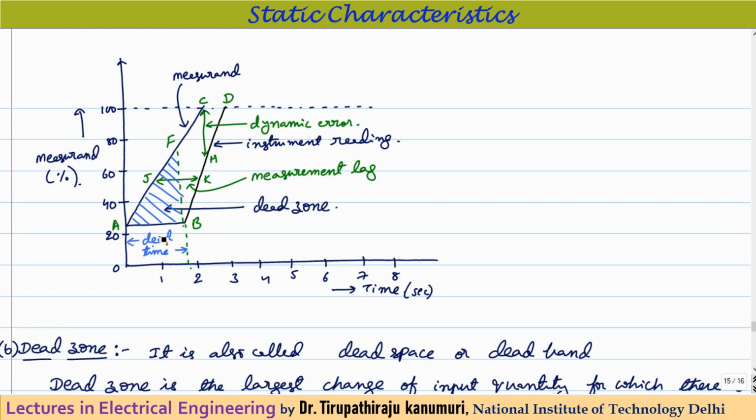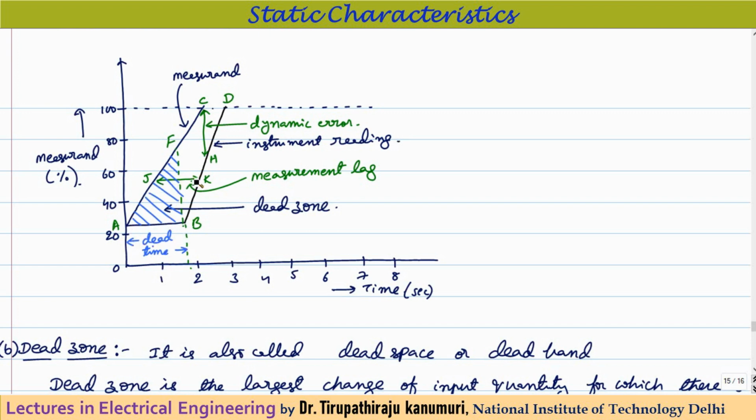Initially it takes more time because of the friction. You can see this point AB. When the input starts changing from A, it will respond after some dead time. From point B, you can see it is gradually growing. As the value of the measurand is increasing, that means once the friction is overcome, the dead time is the maximum possible time, right?